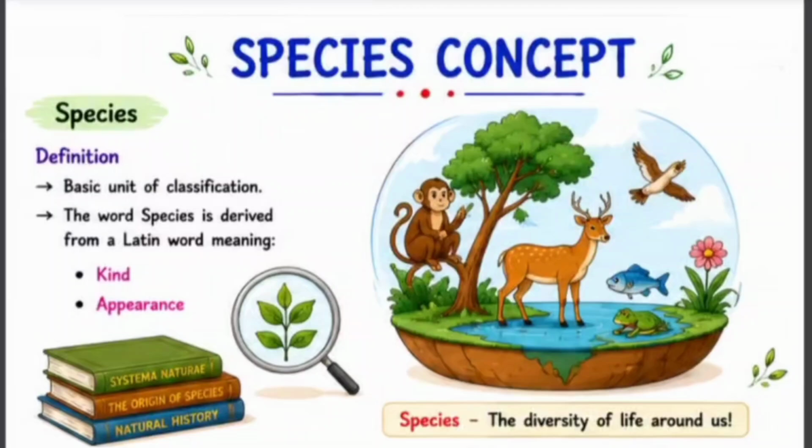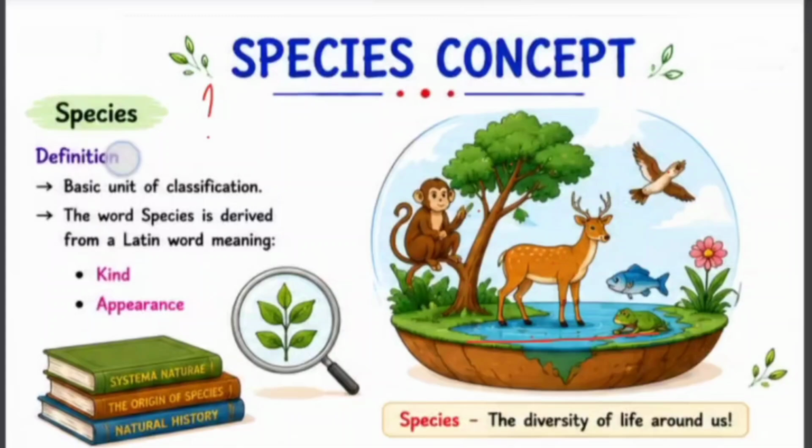First, why is the species concept important? Before understanding the definition, let us first understand why the species concept is so important. Imagine walking through a forest. You may see trees, birds, insects, mammals, reptiles, and countless other living organisms. Scientists need a systematic way to identify and classify all these organisms. That is where the concept of species becomes important. So, understanding species helps us to classify the enormous diversity of life on Earth and also helps us to understand how new species evolve over time.